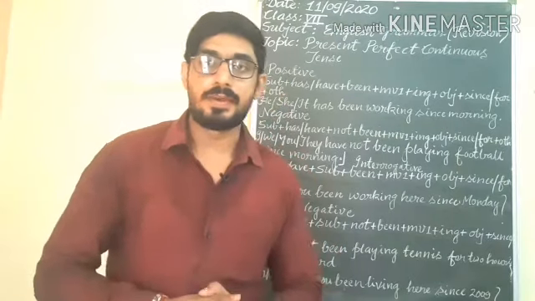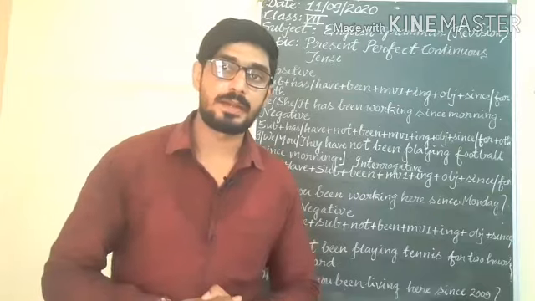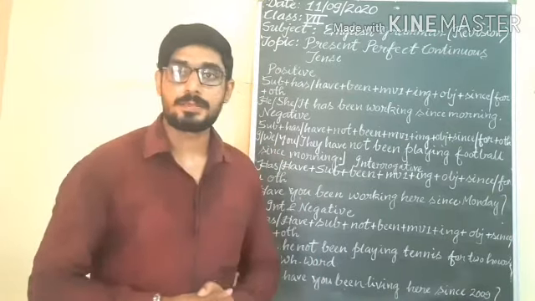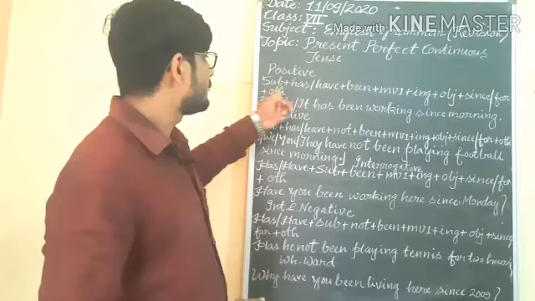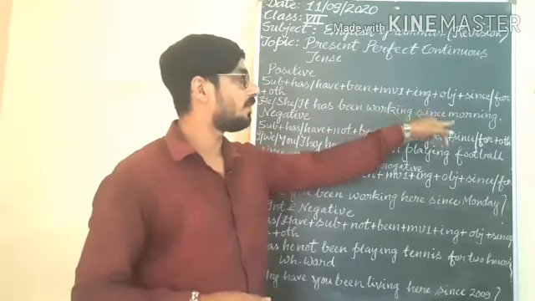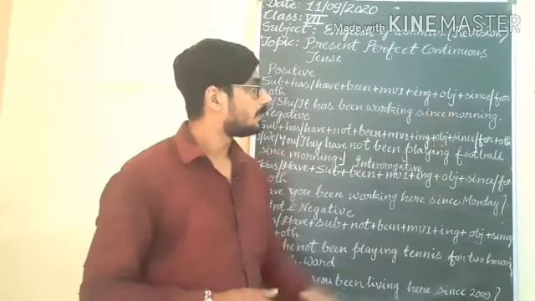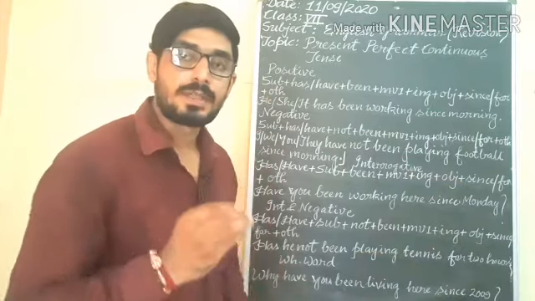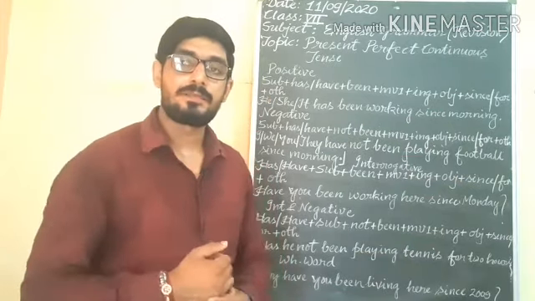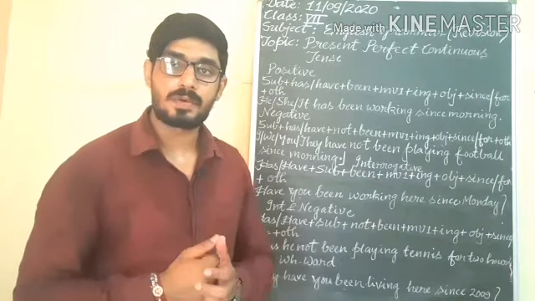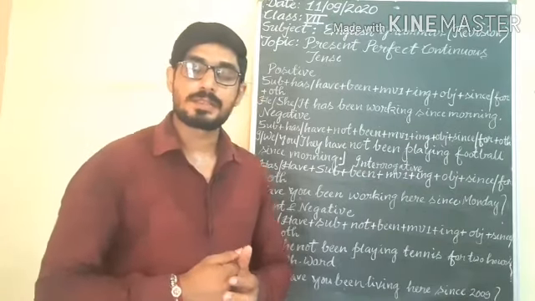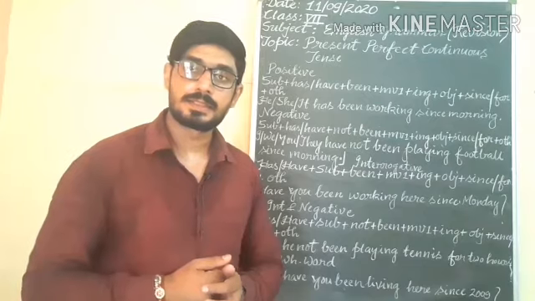Friends, now we will revise present perfect continuous tense. Look at the word structure, afterward examples. Subject, has or have been, main verb first form plus ing, object, since and for. Students, you know that since is used for a point of time and for is used for a period of time. Since morning, since evening, since Monday, since Tuesday, since 2019, since yesterday.